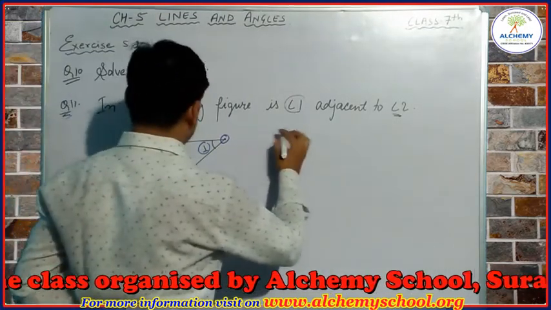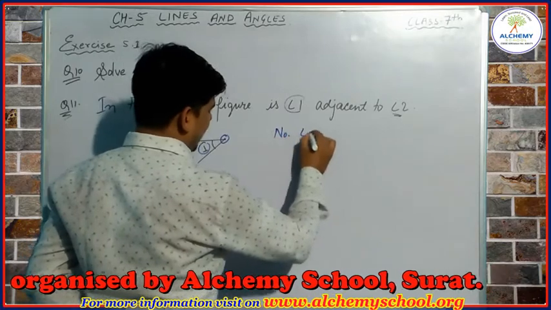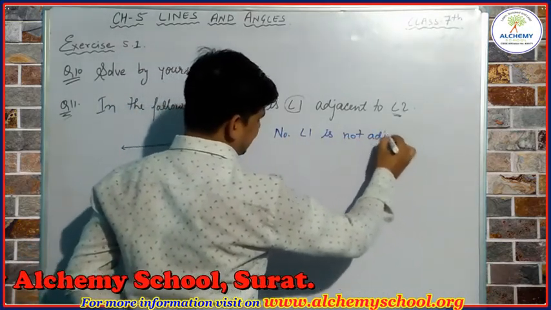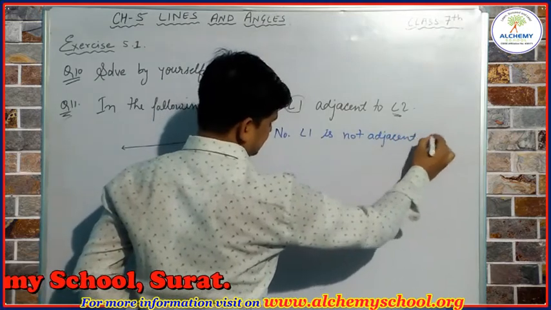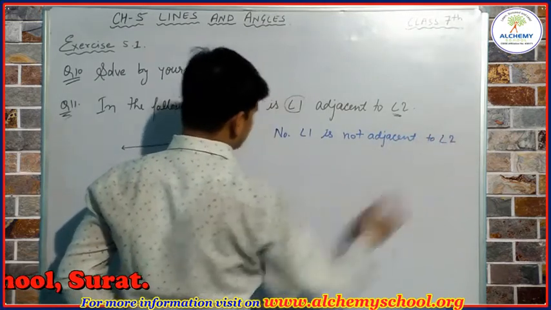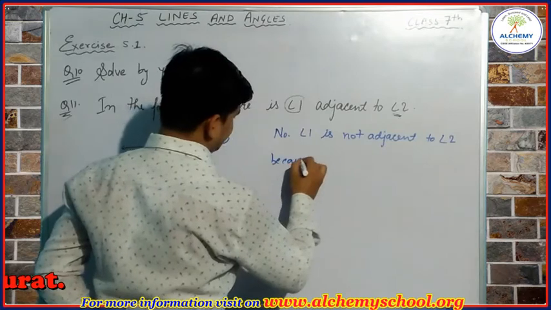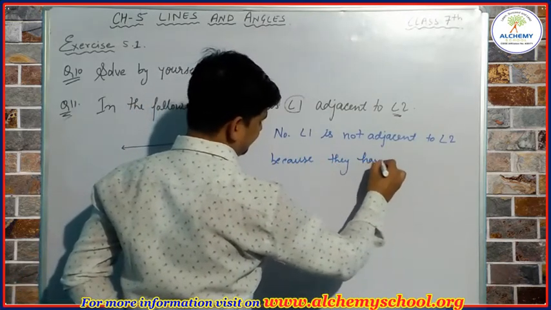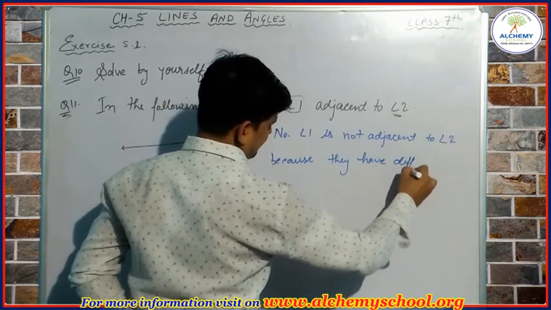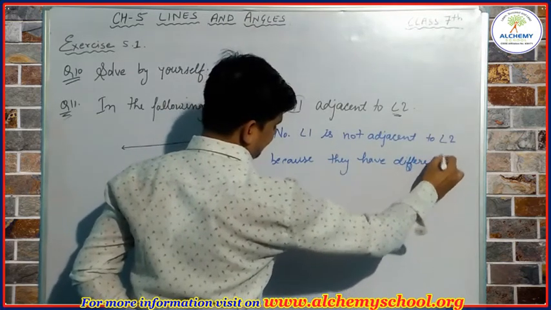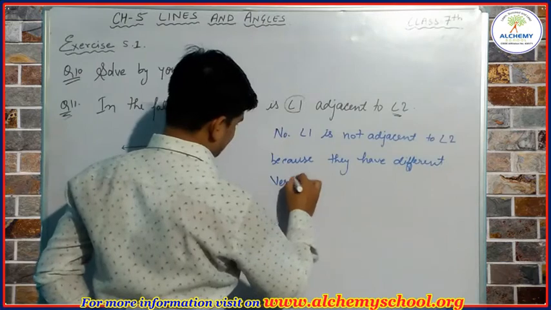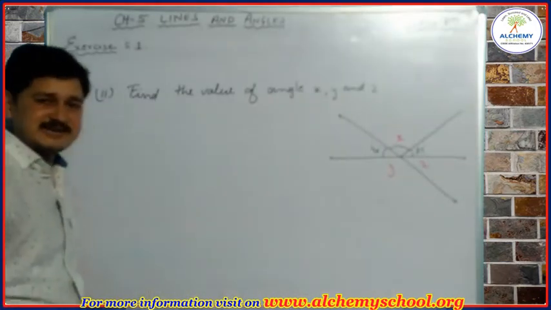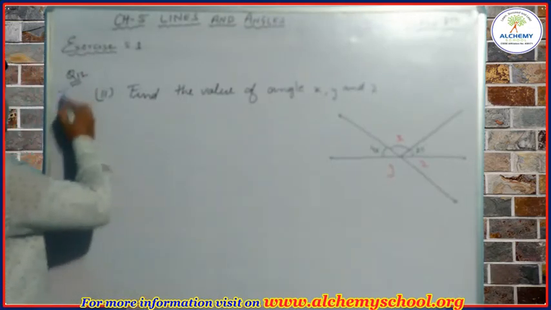Okay, so we can write here, no, angle 1 is not adjacent to angle 2 because they have different vertices. Okay, so students, the next question that we are going to take is question number 12.